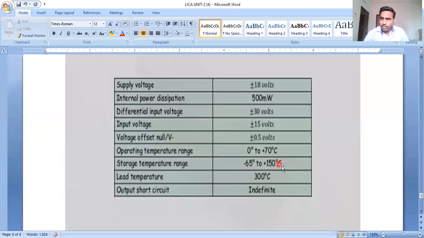Compared to other family integrated circuits, the IC741 operational amplifier has very strong temperature ranges. The lead temperature is around 300 degrees Celsius, and the output short circuit is indefinite. So this is about power supply ratings.